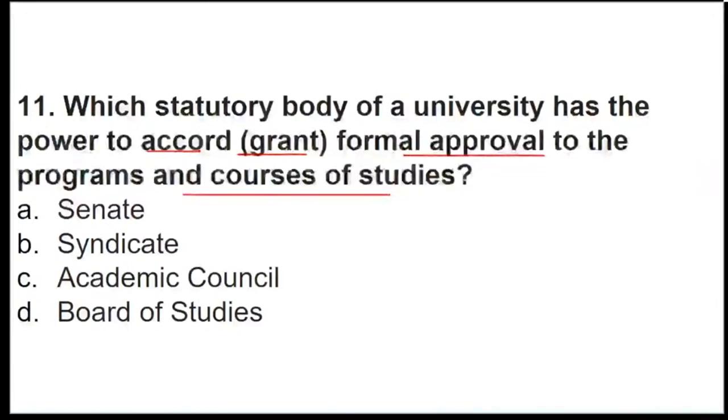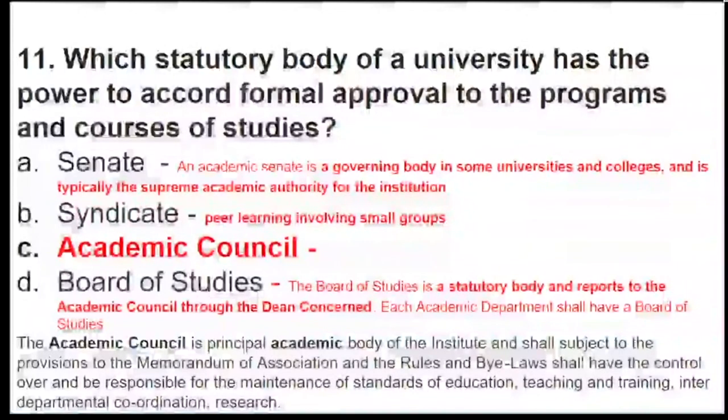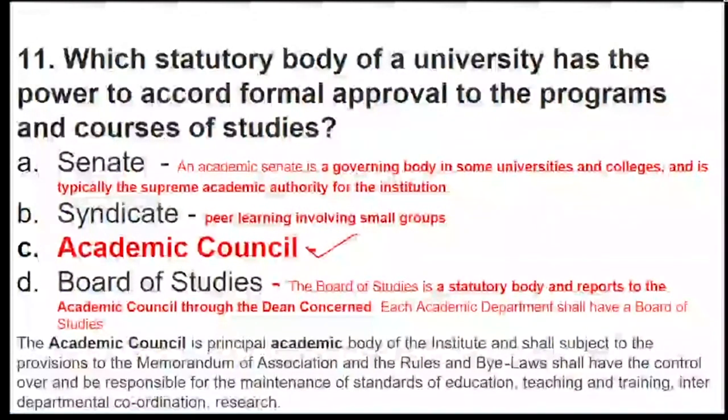From the given, who has the power to give approval to the programs or to the courses? So I hope I should explain this once. I've directly come to the next slide. Now see, the right answer is academic council, but let's understand what all they are. When we talk about CIET, it is an academic senate, nothing but a governing body in some universities and colleges, and it is typically the supreme authority for the institution. So it means that CIET works as per the institution.